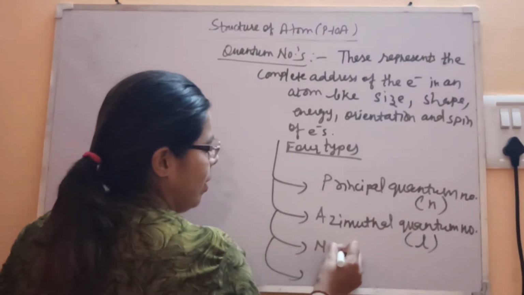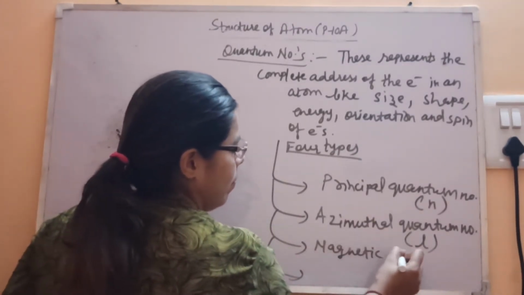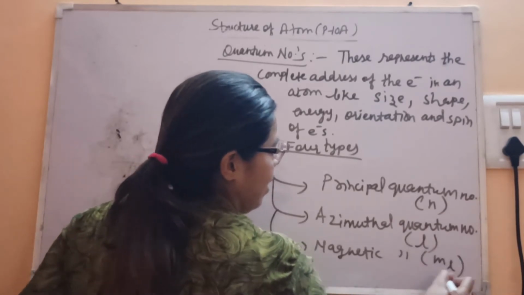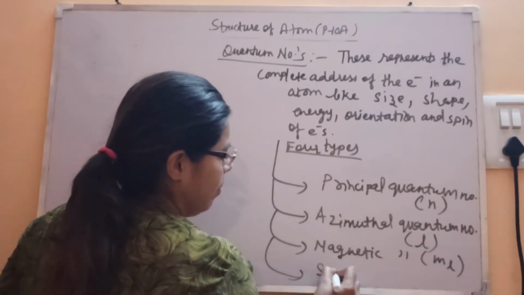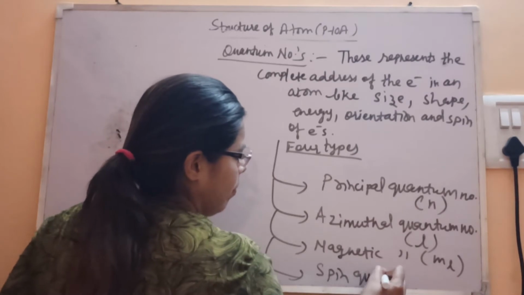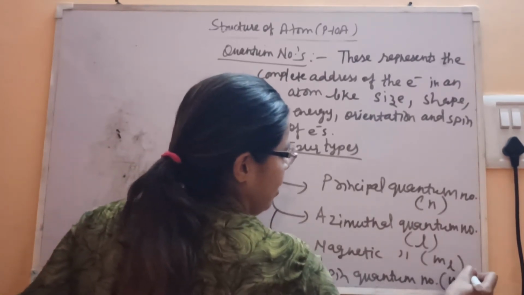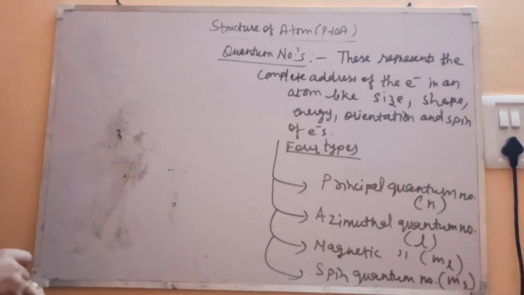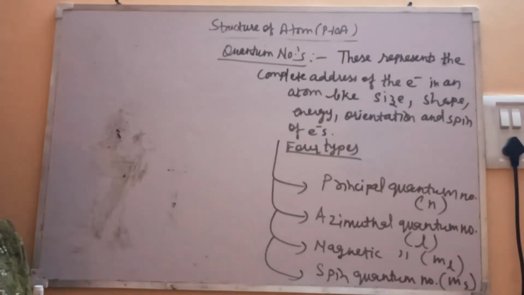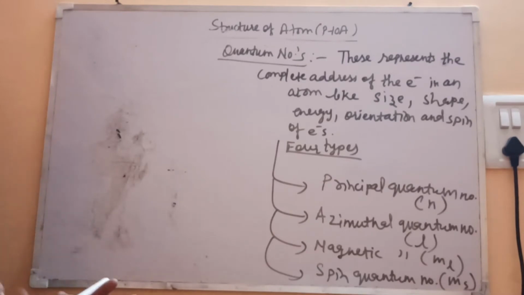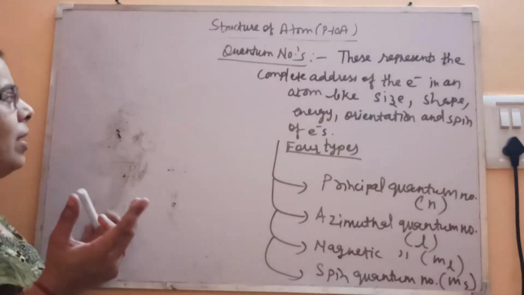Then the magnetic quantum number, represented by m subscript l. And then the spin quantum number, represented by m subscript s. So we'll see one by one who has introduced this number, and what is the use of this particular number.